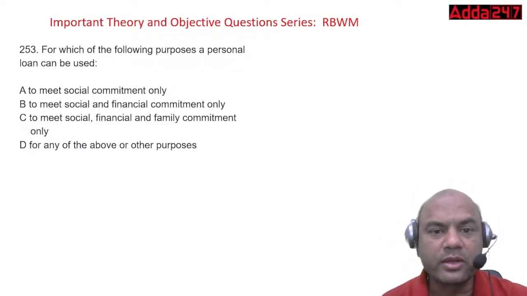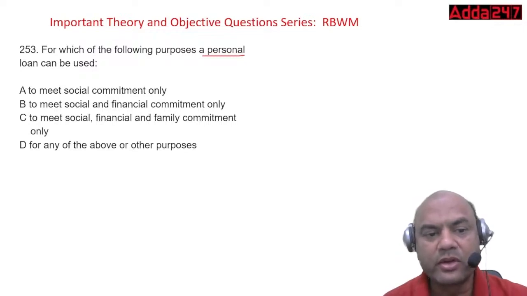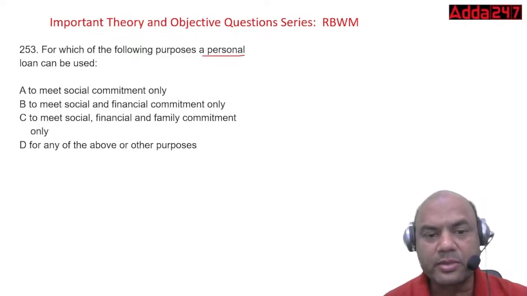For which of the following purposes can a personal loan be used? To meet the social commitment, to meet the social and financial commitment, to meet the social, financial and family commitment, or for any of the above or other purposes.